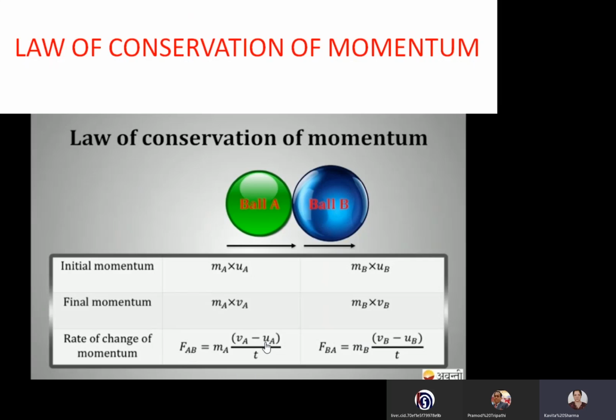So the rate of change of momentum produced in body A is equal to the force applied on body A by body B, and the rate of change of momentum produced in body B is equal to the force applied by body A on body B. Now Newton's third law says action and reaction are equal and opposite. That means FAB is equal to minus FBA.